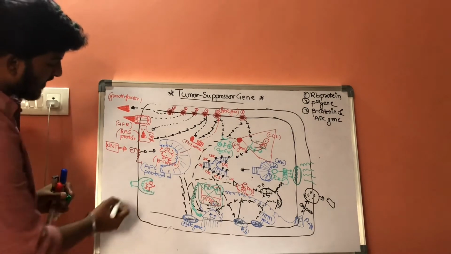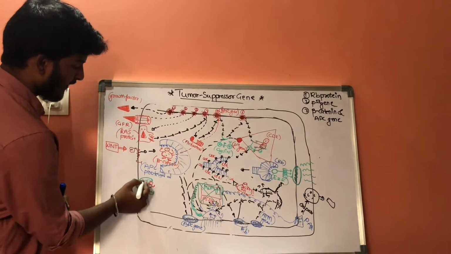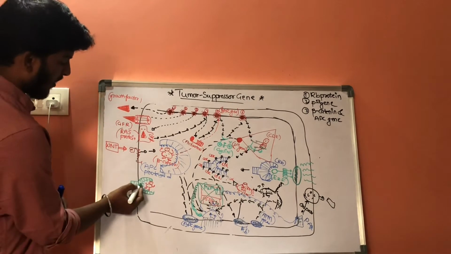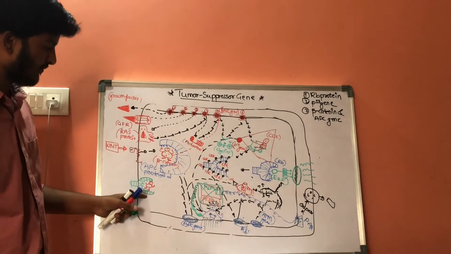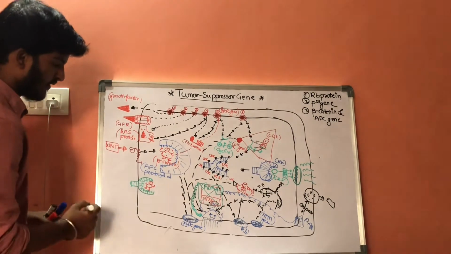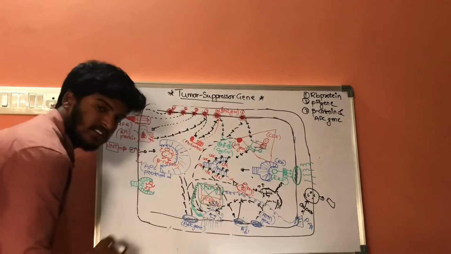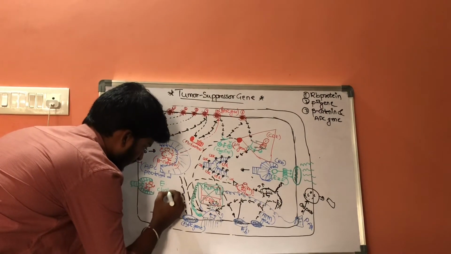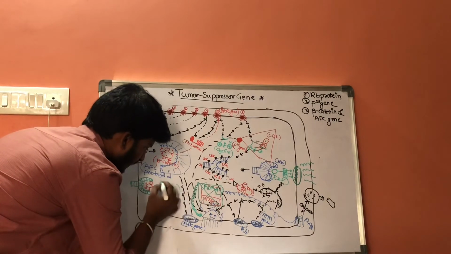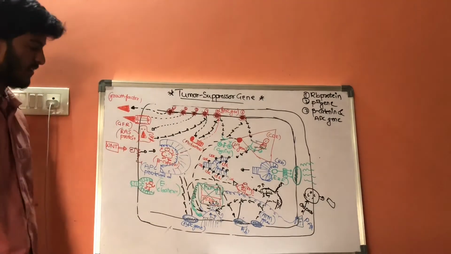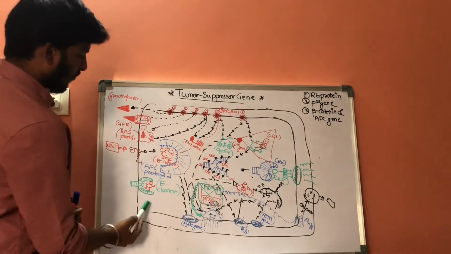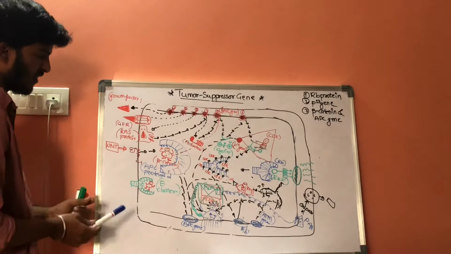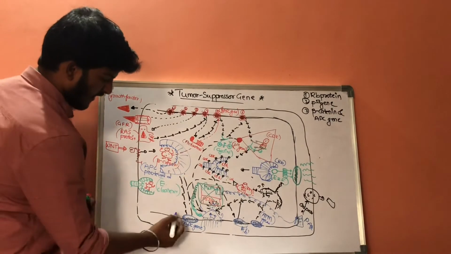What is the name of these special structures? They are called cadherins, or E-cadherins. Now, from where are these E-cadherins synthesized? There is a special set of genes that are called cadherin genes.